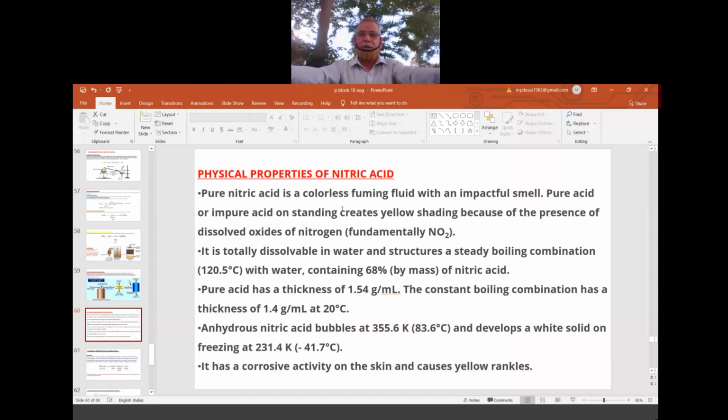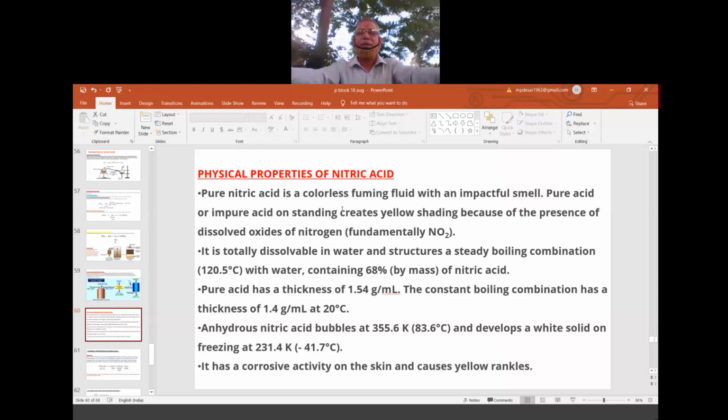Because of NO2, which keeps escaping, because its temperature is below the room temperature. So that's why it keeps escaping. So it is due to the dissolved NO2, which gives a yellowish color to the nitric acid. So that is not the pure one. If it is pure, if the percentage of HNO3 is more, NO2 keeps escaping. That looks as if some gas is coming.